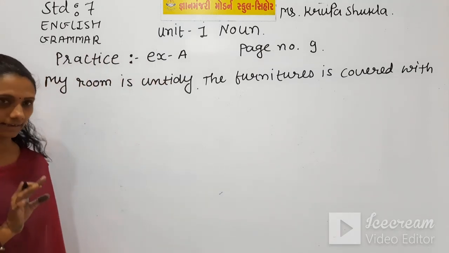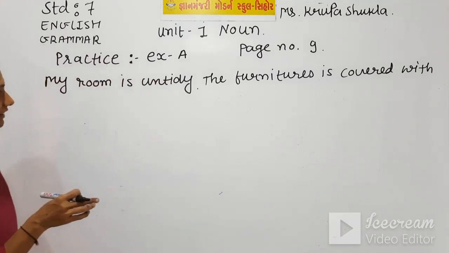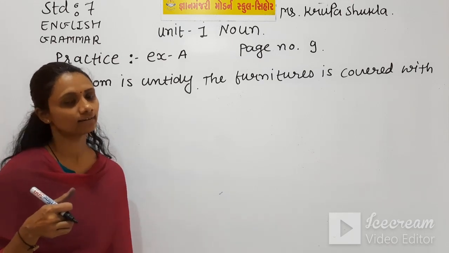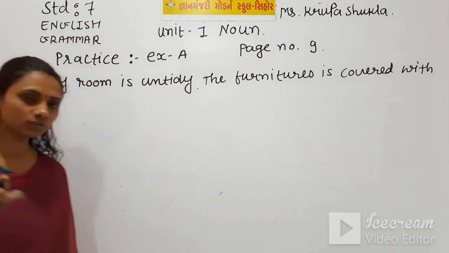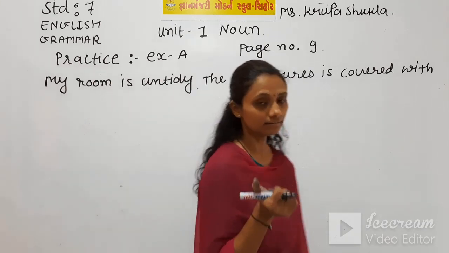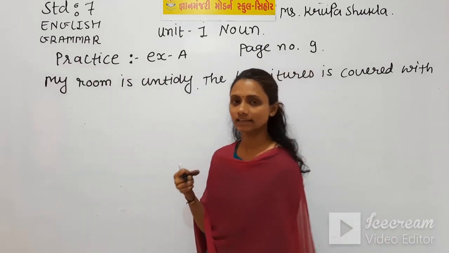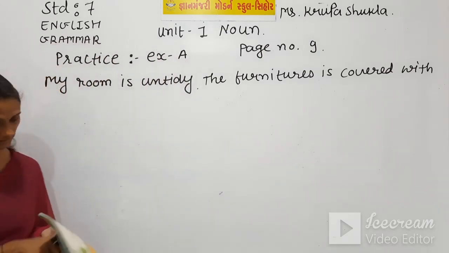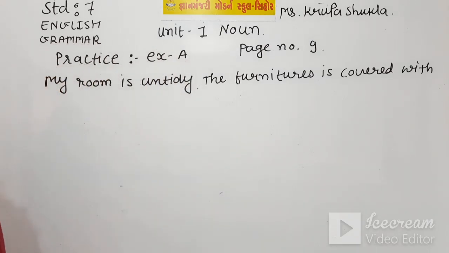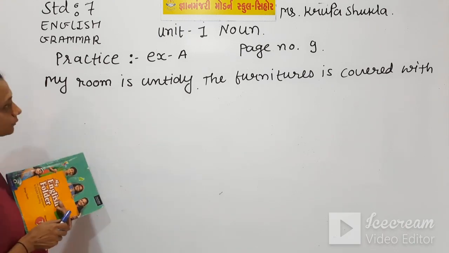This is the first line. Okay, Suraj has started writing a diary and he has made some mistakes in it, and those mistakes are in nouns. He has committed a mistake in using nouns, and we have to find that mistake. So this is the first line, my room is untidy.